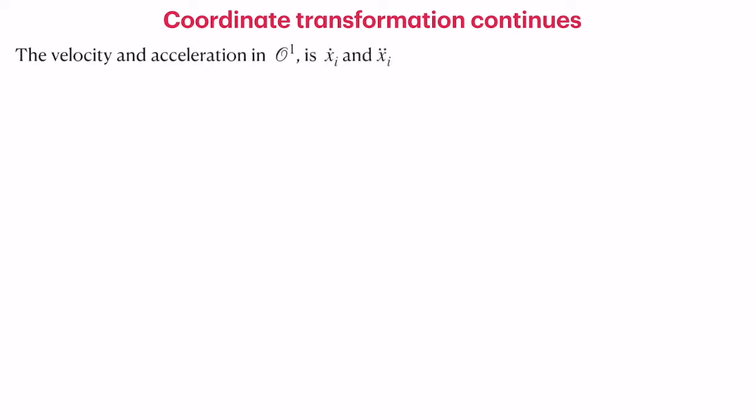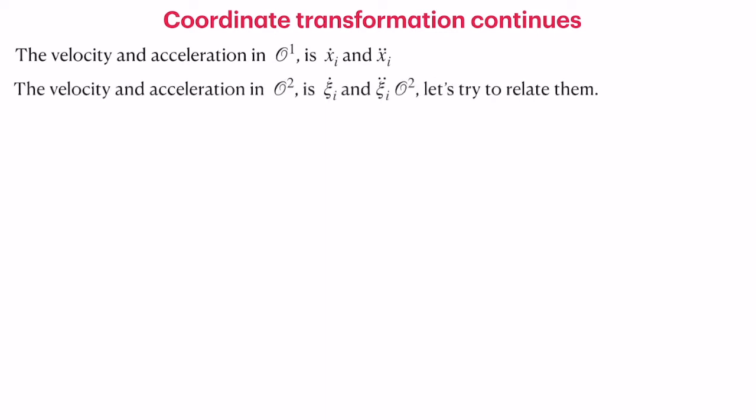So the velocity and acceleration in O1 are given by x i dot and x i double dot. Now we have to relate that to the velocity and acceleration in O2 given by xi i dot and xi i double dot. We have the relation here: x i is related to xi i, with alpha ij and beta i the coefficients.